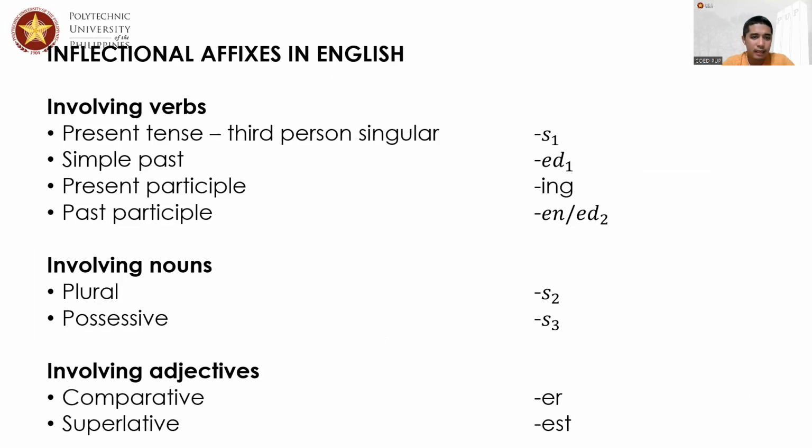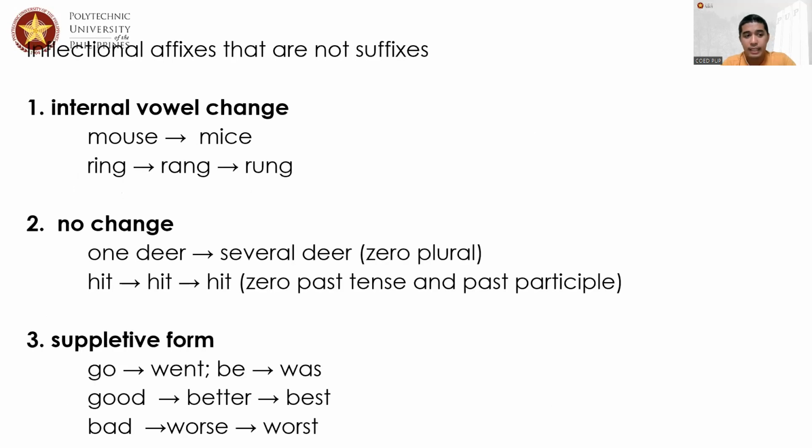Next, these are the affixes that are used to show inflection. In the case of verbs, we have S sub 1 to denote present tense, ed sub 1 to denote simple past tense, ing to denote present participle, and en or ed sub 2 for past participle. In the case of nouns, we have S sub 2 for plurality of the nouns, S sub 3 to show possession of the nouns. Involving adjectives, we have ER to show comparison and EST to show the superlative degree of the adjective.